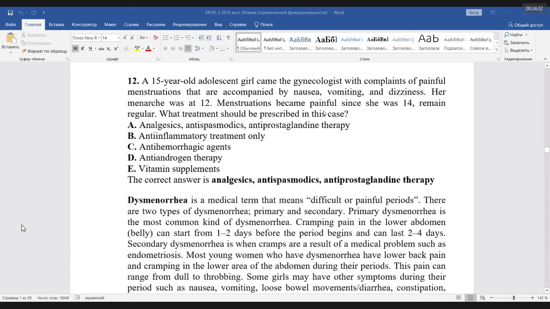It is not really pathology. That's why anti-hemorrhagic, no, we have no anemia. Then anti-androgen therapy, no signs of androgen transformation. Vitamins give us at all other symptoms. There are no signs of inflammation. That's why, of course, you choose this longest sentence.